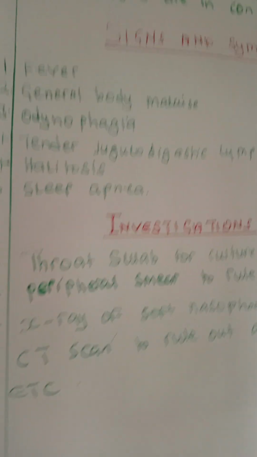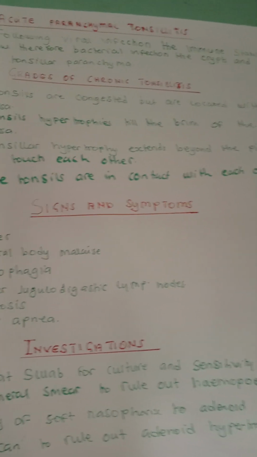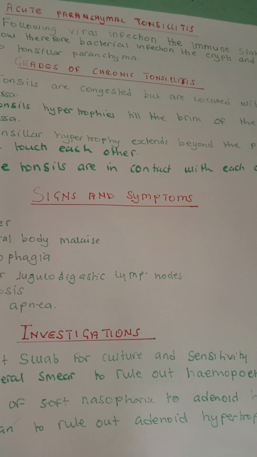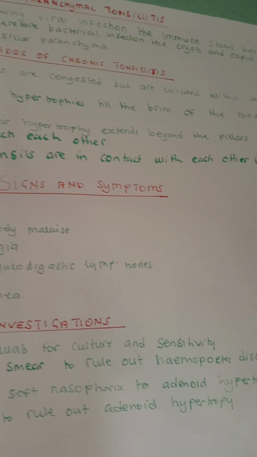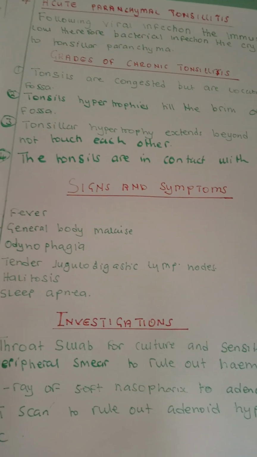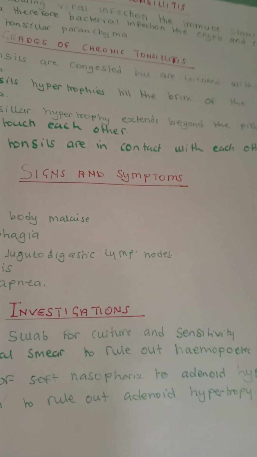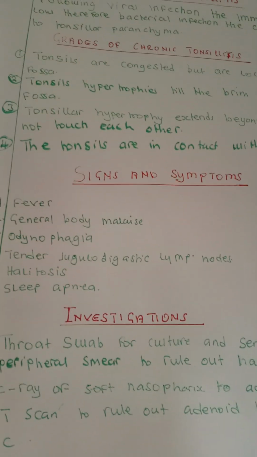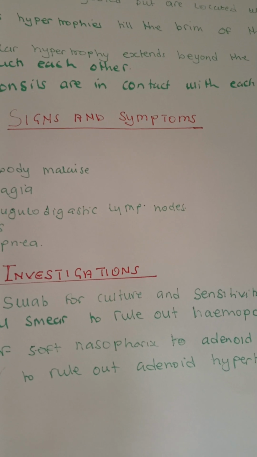Then we have the fourth one, which is the acute parenchymatous tonsillitis. So following viral infection, the immune status becomes low. Therefore, bacteria infect the crypts and rapidly spread to the tonsillar parenchyma.